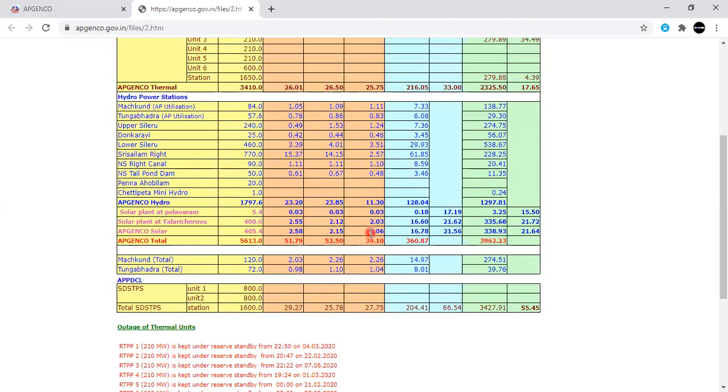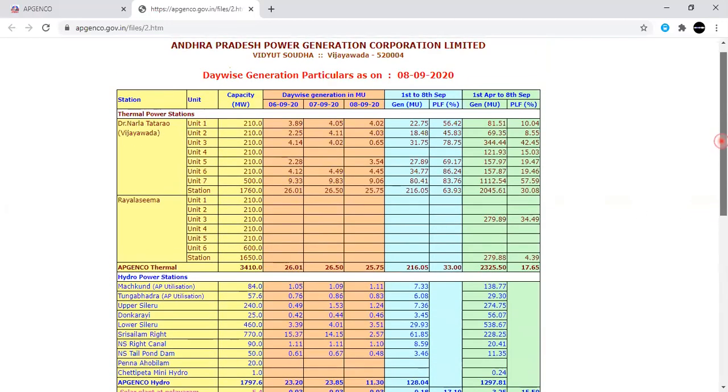But this is the time to understand what is the meaning of optimal scheduling of hydro and thermal power plants. When you look at these Rayalaseema units, Unit 1 is not in operating condition. Similarly, the remaining units are also not in operating condition. Just tell me anyone, why are these units not in operation? Tell me in our chat box. Anyone, please respond.